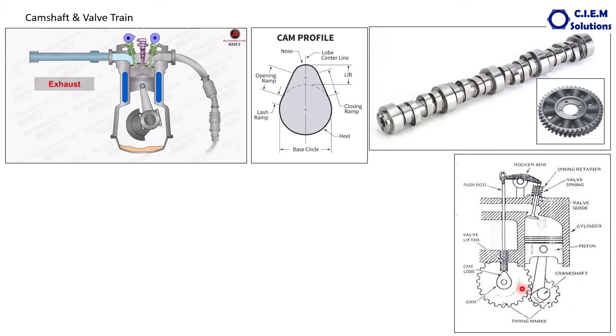In case of a chain, there will still be a timing mark on both chain and gears, and in case of a belt there is a different process of timing. This timing mark needs to be maintained during assembling of the engine or servicing the camshaft or crankshaft. If the timing mark is not matched, the engine may not work at all, or sometimes it leads to valve bending, pushrod bending, even catastrophic failure of the engine. So the timing mark is very, very critical.